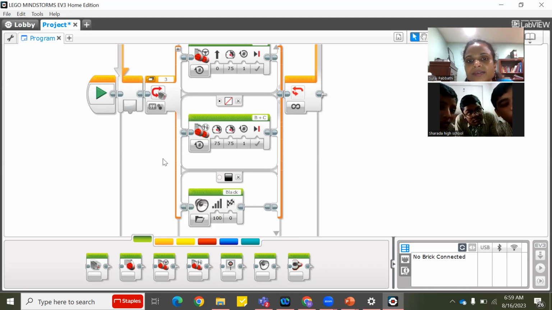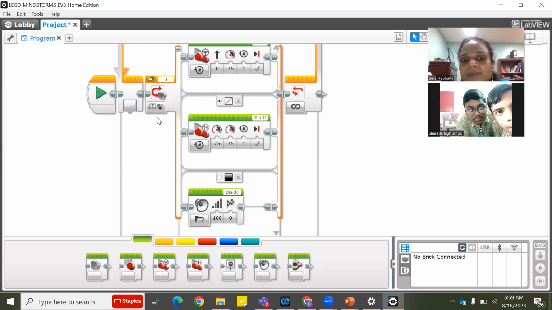It will go straight, ma'am. Straight for one rotation. Yes, it will go straight for one rotation, but it is in a loop, so it will keep repeating. And when the color is back, it will go here. After that, in the middle, if you show any other color, it will go here. If you touch black, it can't.